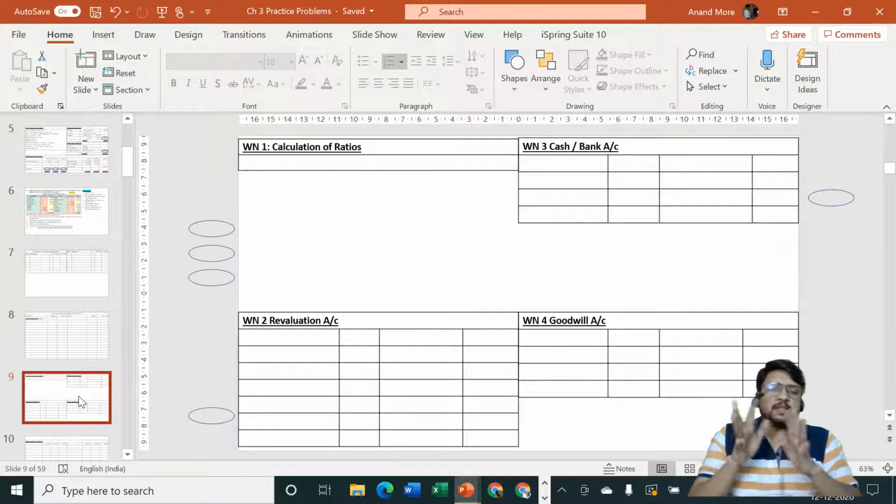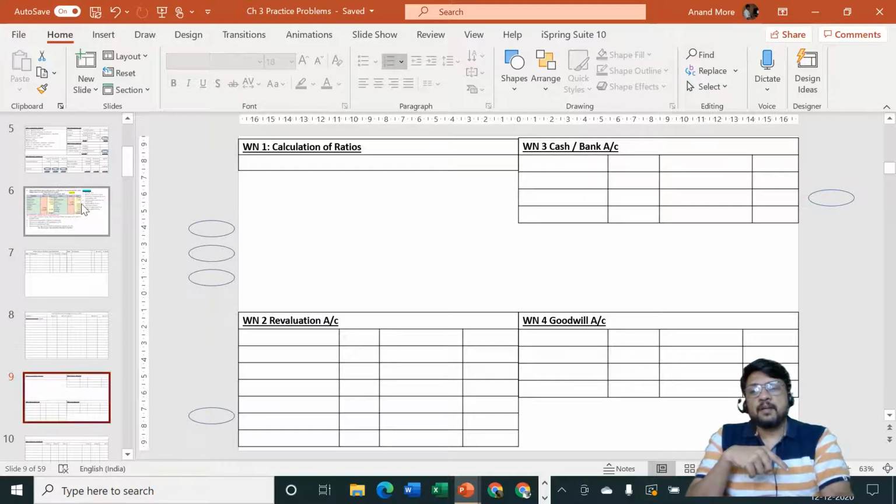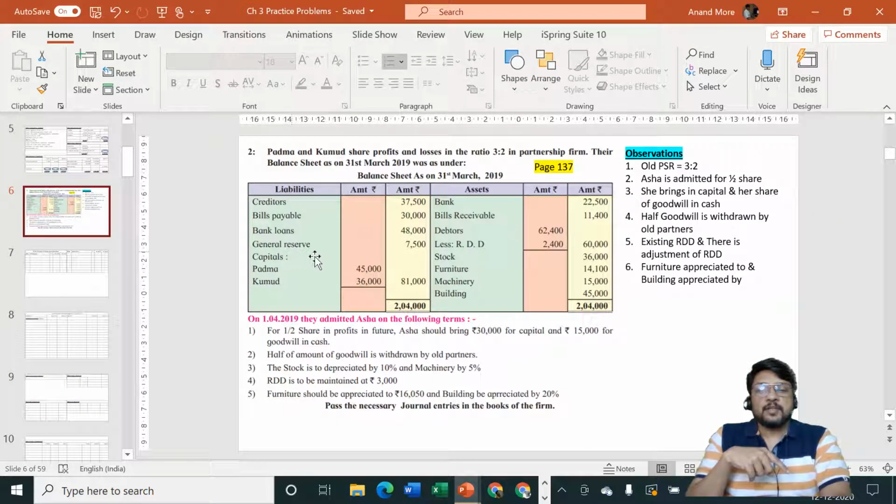The first question was easy, there was no tension. You did not say anything of this sort. Now remember, every question we are going to have one level up. Every question we are going to have some or other type of new adjustment. In this problem, if you had seen it properly, in the balance sheet on the liability side you have general reserve.